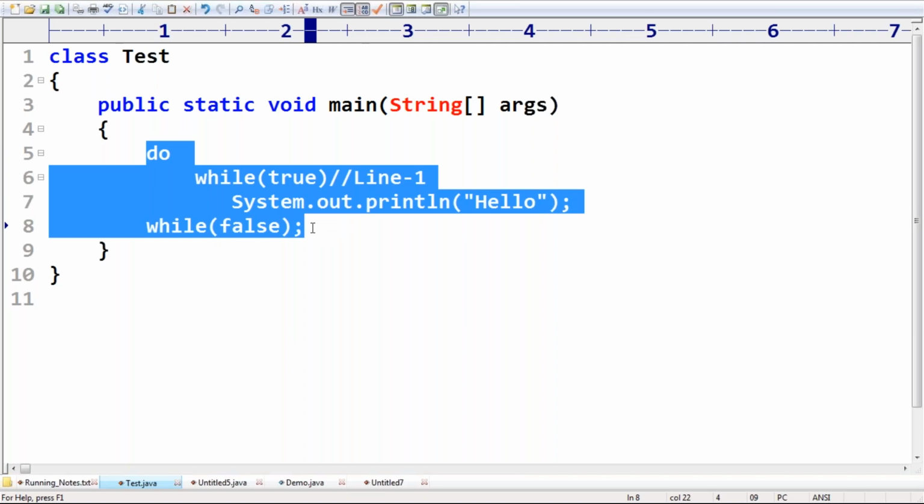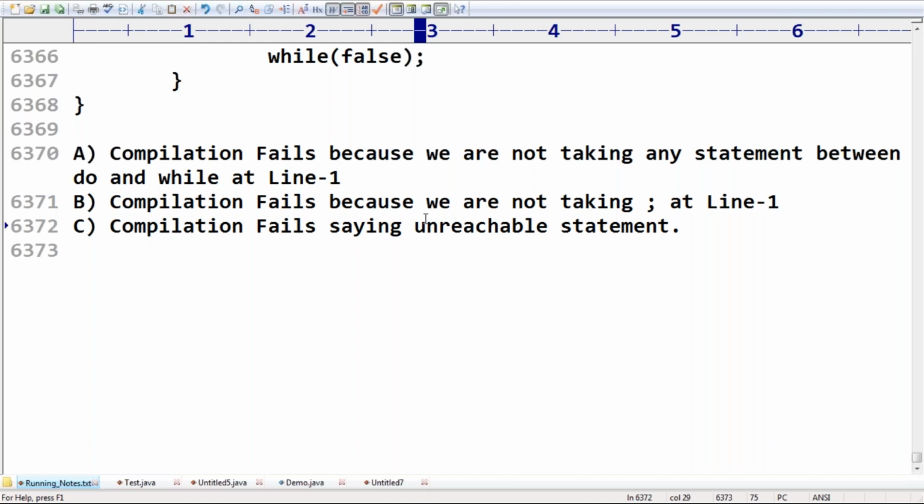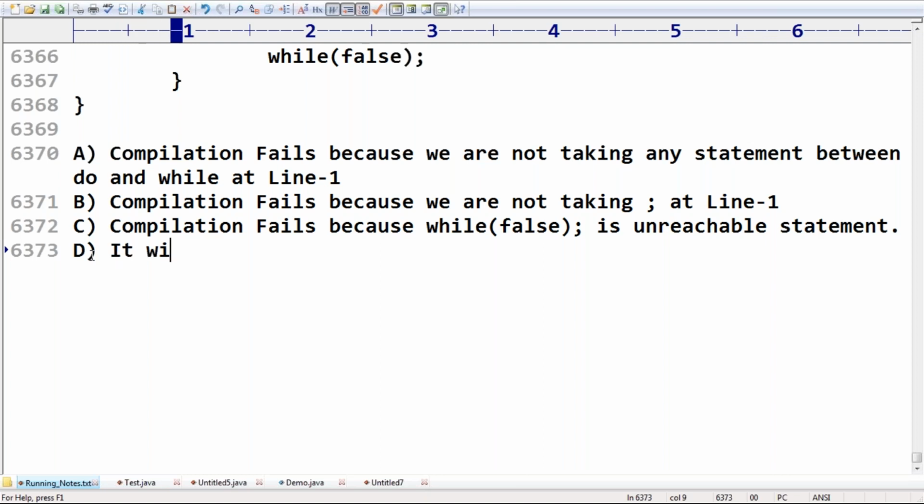So, will compilation fail because while of false is unreachable? No, there is no compile time error. It will print hello infinite number of times.